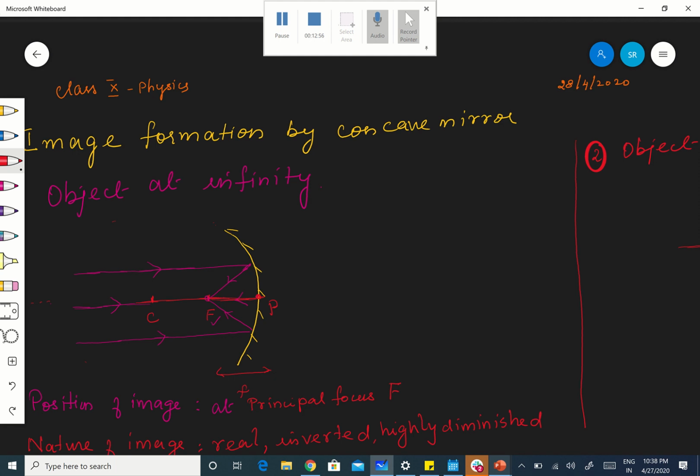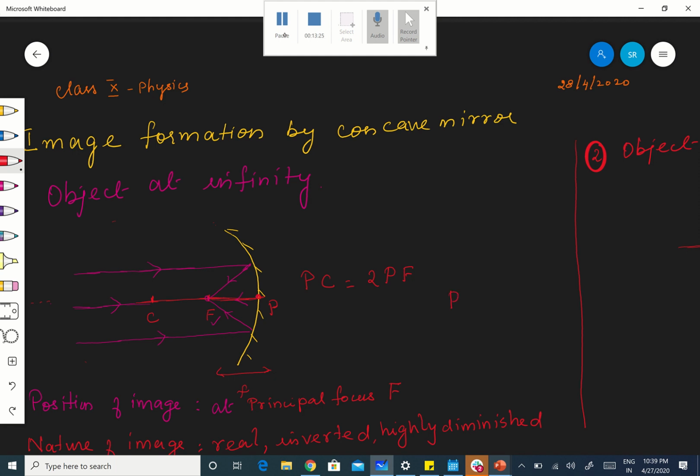And what is P? No, not P. PF. PF is nothing but the focal length. What is PC? PC is nothing but the radius of curvature. PF is the focal length, right? Therefore, PC is equal to 2 into PF. That is very, very important. You have to take the measurement like that. I want all of you to take the measurement, only then you will get the image properly.